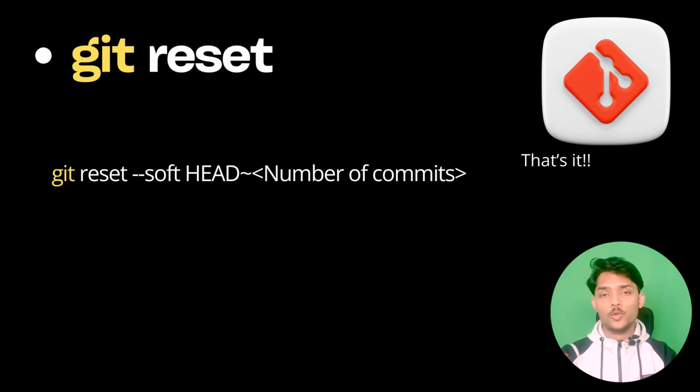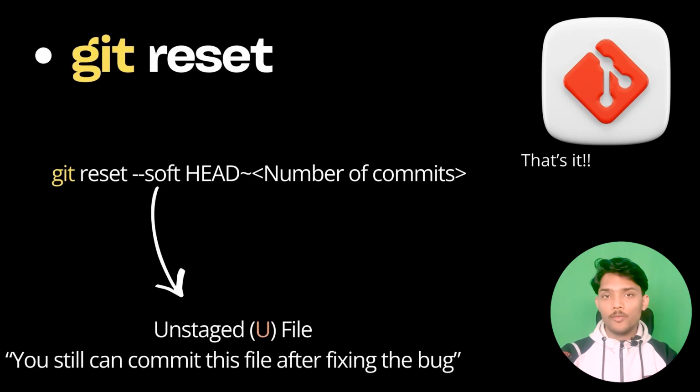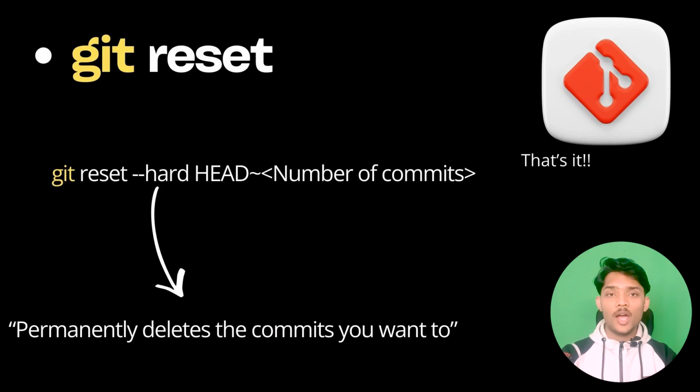I will tell you how you have to choose that number. Now come to the soft part. If you type soft in this command, it will unstage the file. That means the commits will still be there, you can change whatever you need to change. But if you want to completely delete the commit, you have to type hard instead of soft.